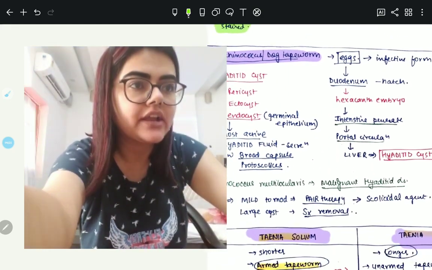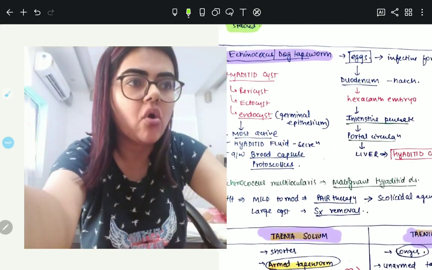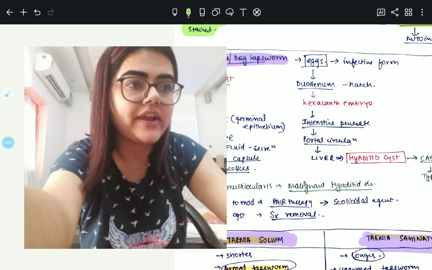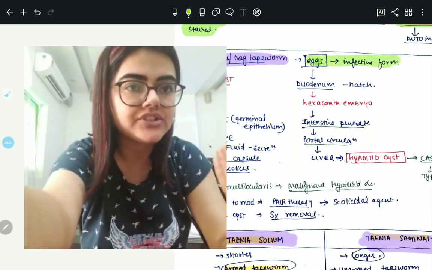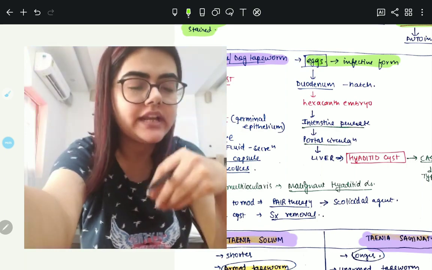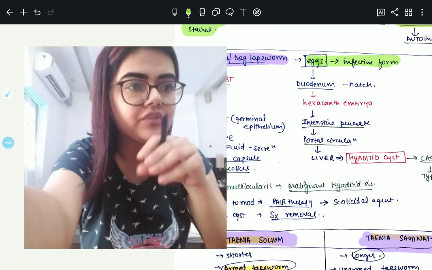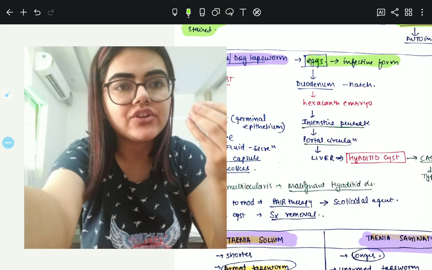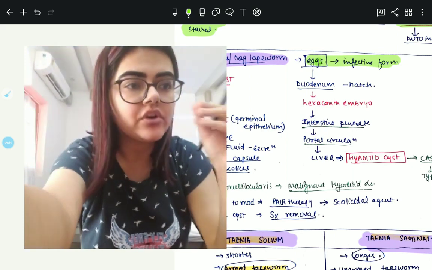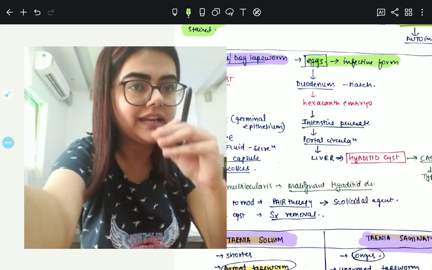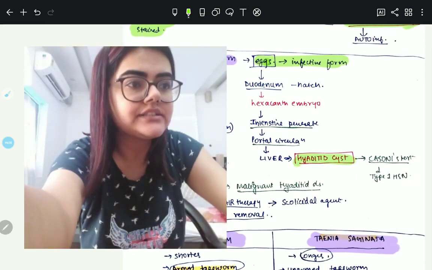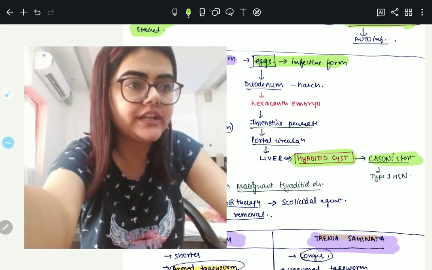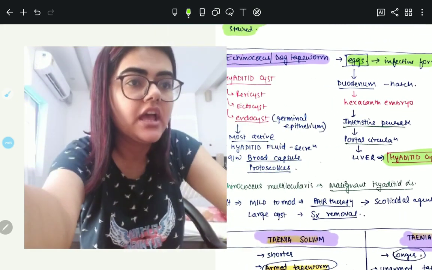Then coming to Echinococcus, your dog tapeworm. The eggs are the infective form in Echinococcus. In the duodenum the eggs will hatch into hexacanth embryo. The hexacanth embryo will penetrate the intestine and enter your portal circulation. From the portal circulation it goes into the liver and gives rise to your hydatid cyst. To test the hydatid cyst, we perform the Casoni test, which is a type 1 hypersensitivity reaction.